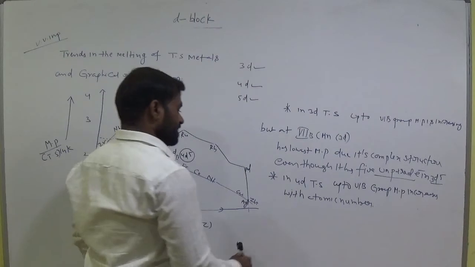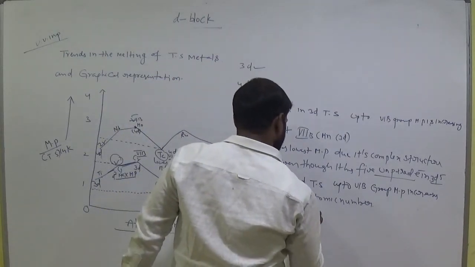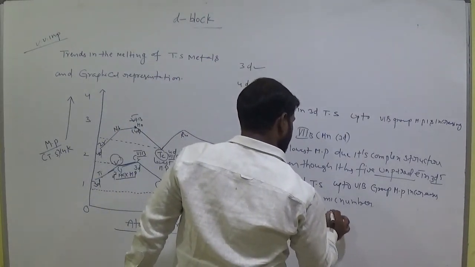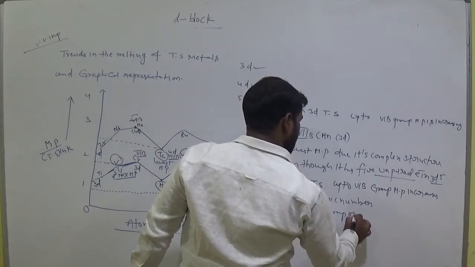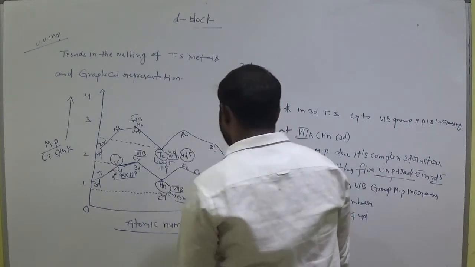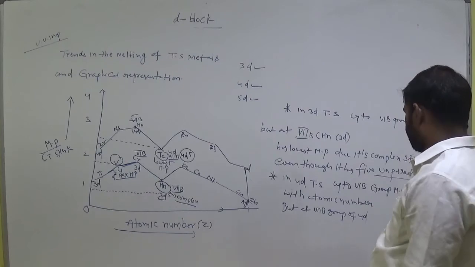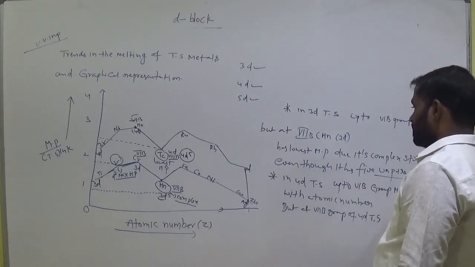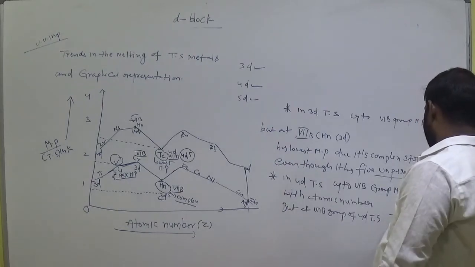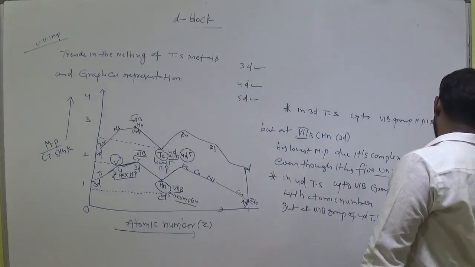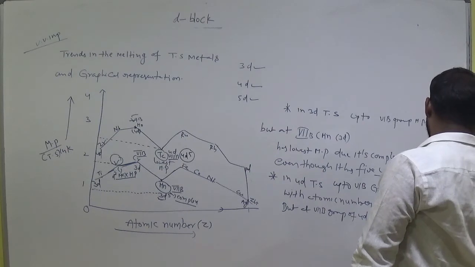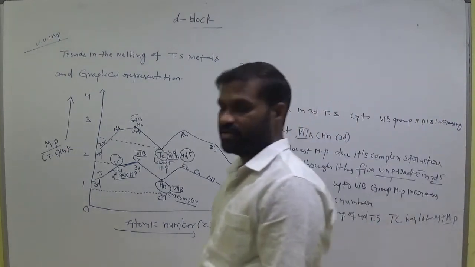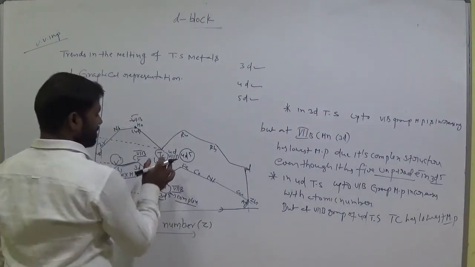But at the 7th B group of the 4D transition series, which element is there? Technetium has the lowest melting point. You should remember this.